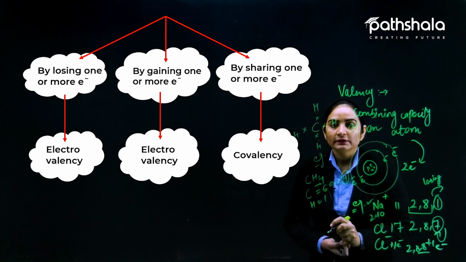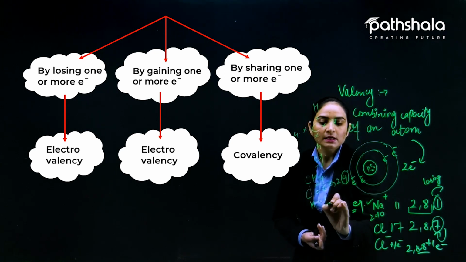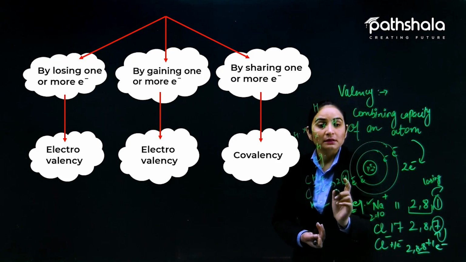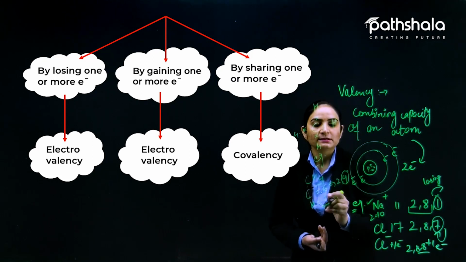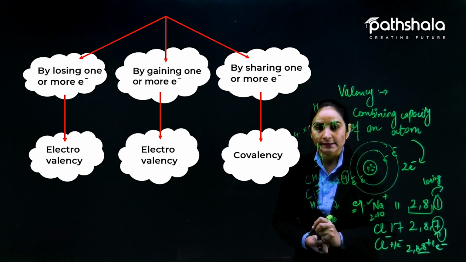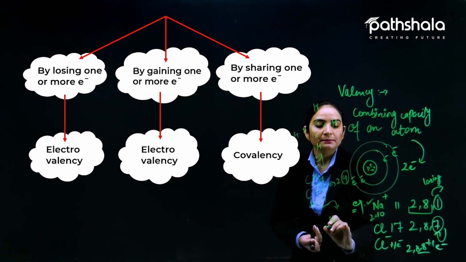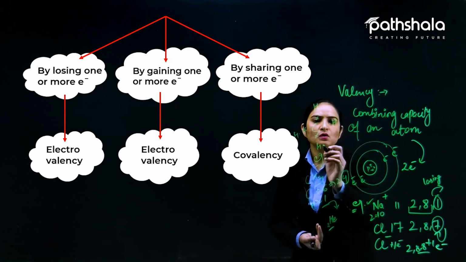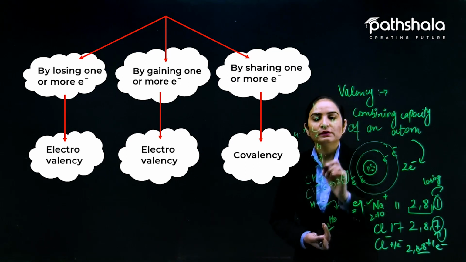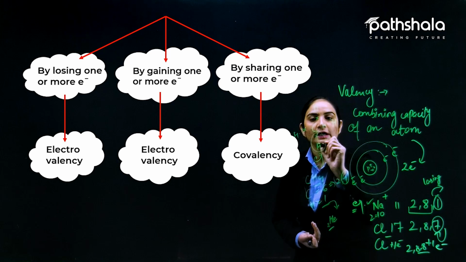When it is going with the sharing of the electron, what can it do? Hydrogen is also required to be stable, but how can it be stable? By approaching the electronic configuration of the nearest noble gas. तो इसका nearest noble gas which one is? Helium. Atomic number is 2. So it requires only 1 electron to be stable. So it is going with the sharing. ये electron जो 1 carbon का है, it is sharing with hydrogen like this.